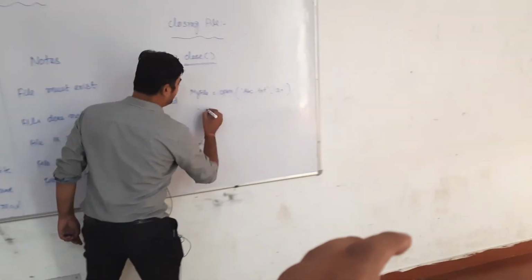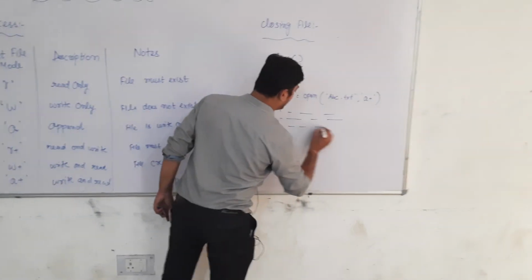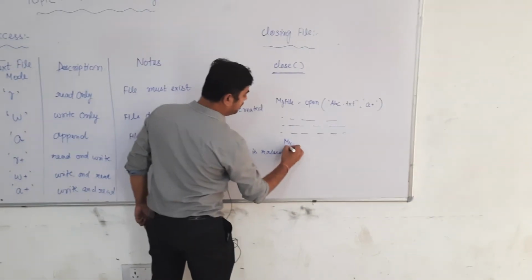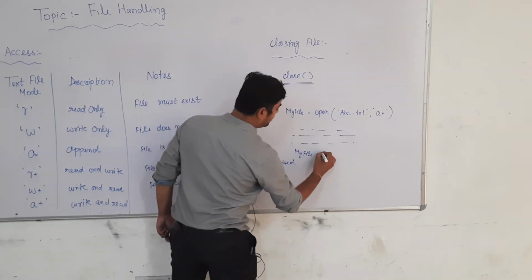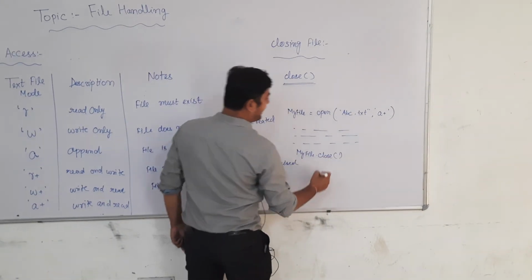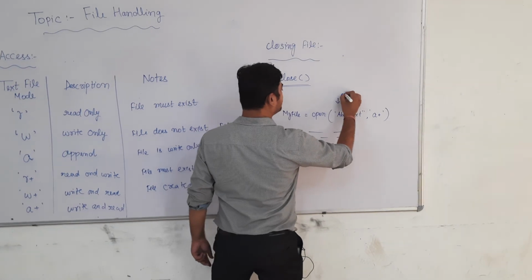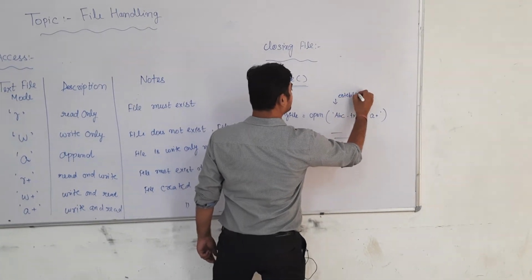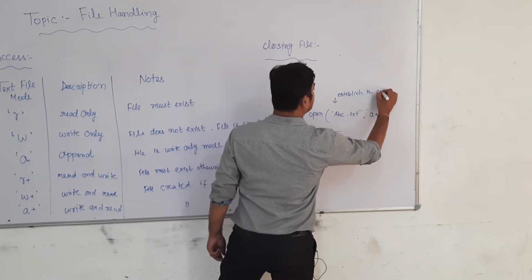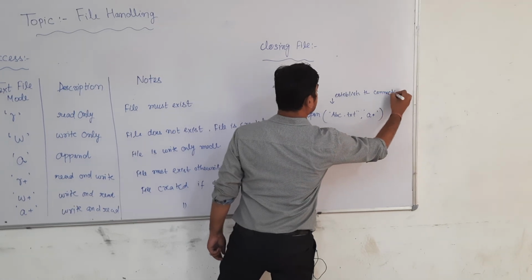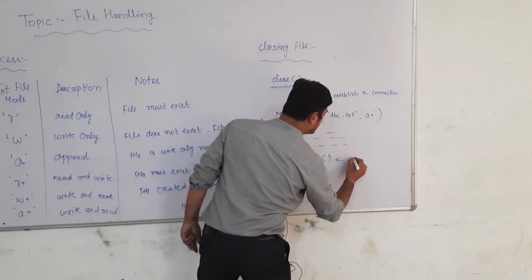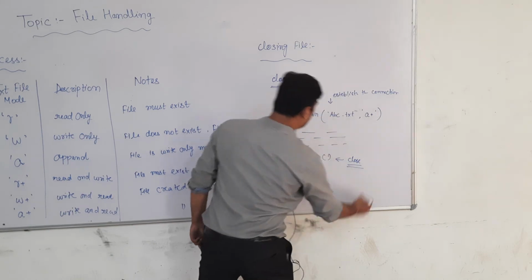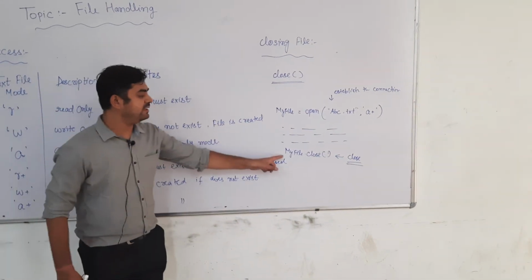We do some functionality, and at last we call myfile.close. It means here we establish the connection, and here we close it. So we are using the close function.